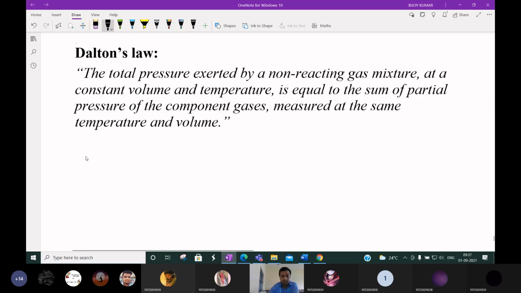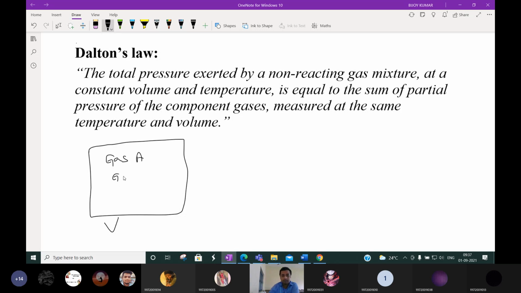So let us consider this is the volume V. Three gases are there: gas A, gas B, and gas C. Suppose Na is the number of moles of A, Nb is the number of moles of B, and Nc is the number of moles of C.